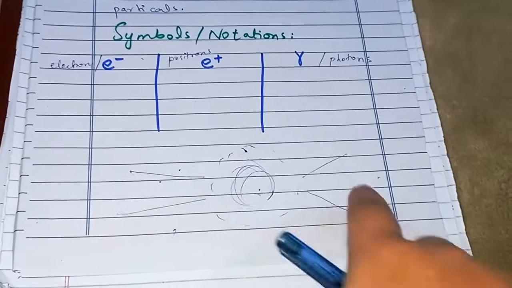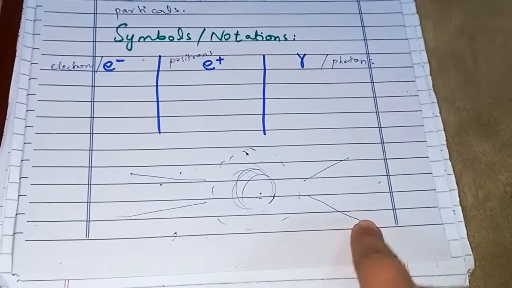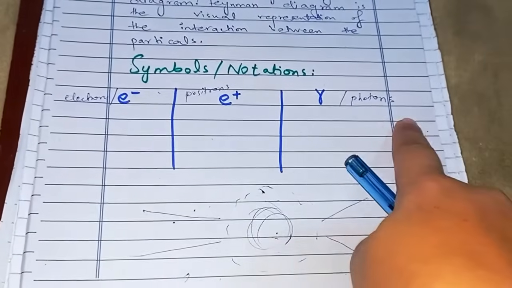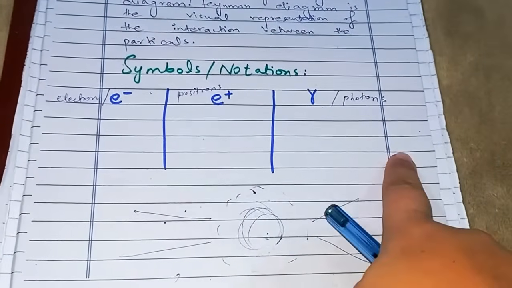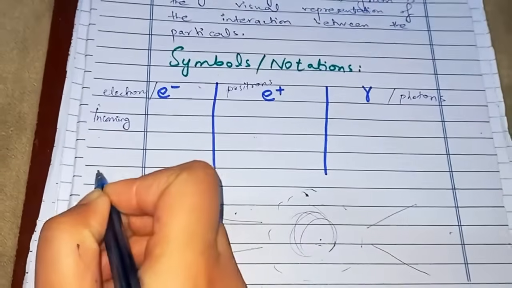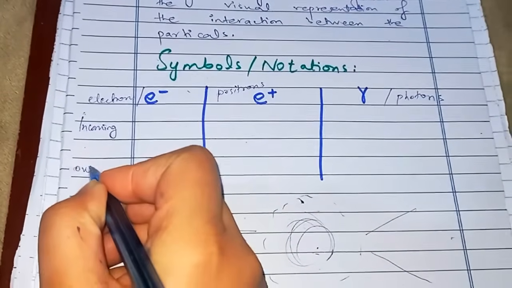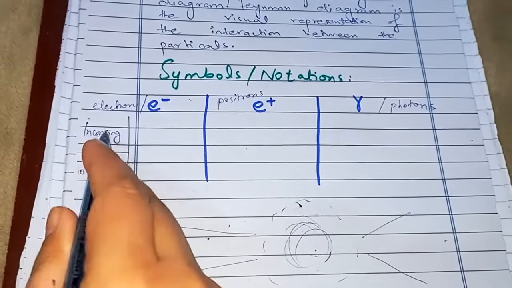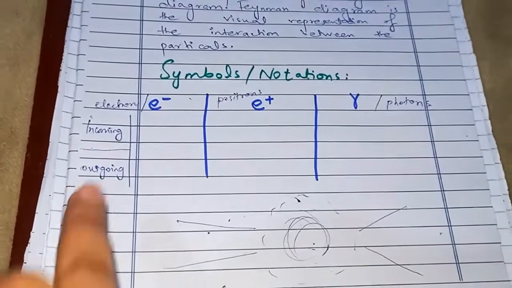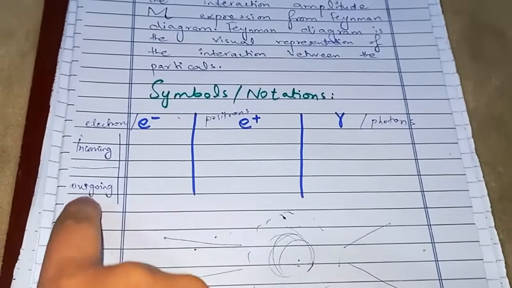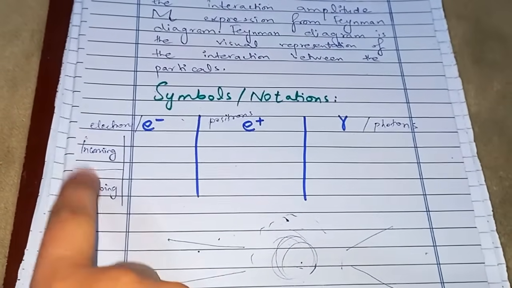We are interested in here the notations for the ingoing and outgoing particles. So we have an expression, a symbol and notation for incoming particles, okay, and then for outgoing particles. Here we'll write everything for incoming situation, and here we'll write for the outgoing situation. By incoming means the particles haven't interacted yet. By outgoing means they have interacted and now they are just going. Okay, so that is before interaction and this is after interaction.